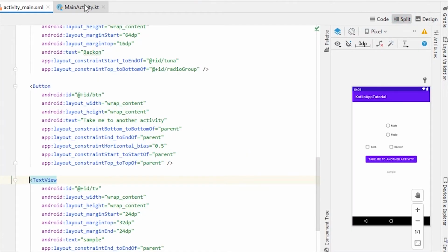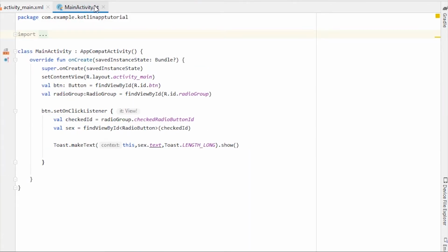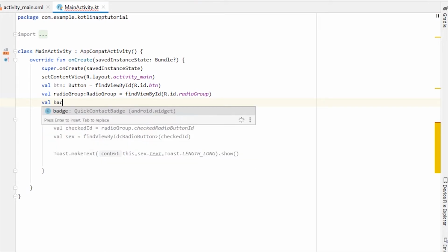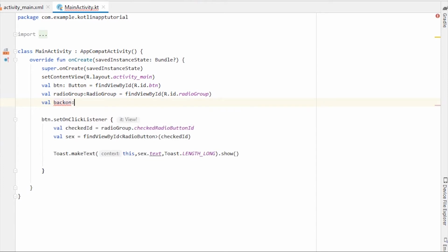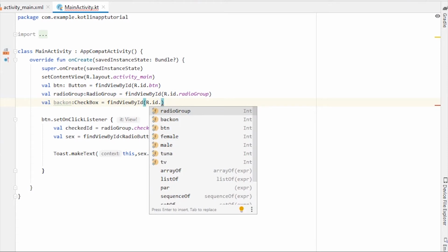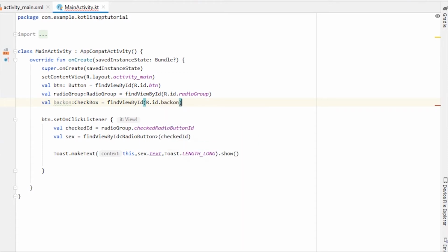Now let's go to the main activity.kt Kotlin file. First we have to initialize the fields that we have created. So first is bacon, type of checkbox, equals findViewById R.id.bacon.